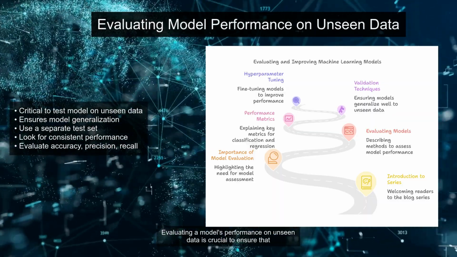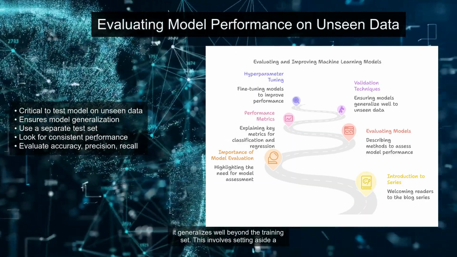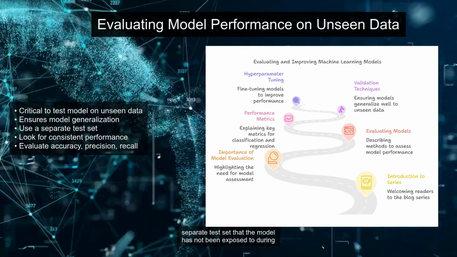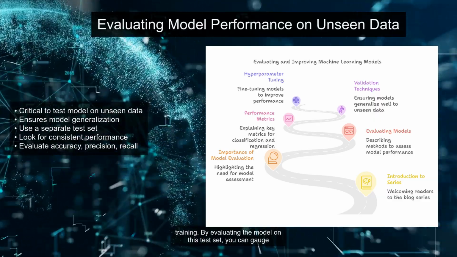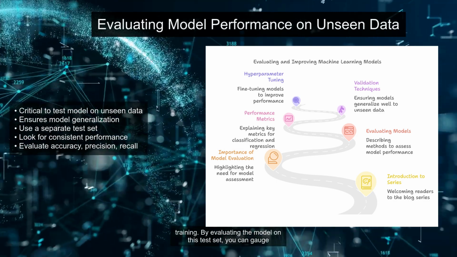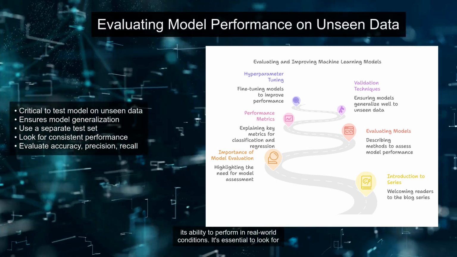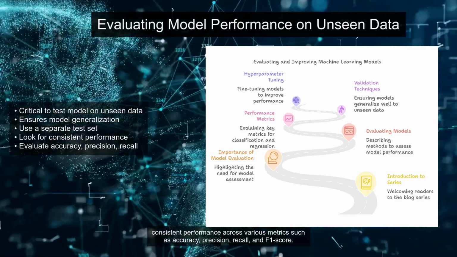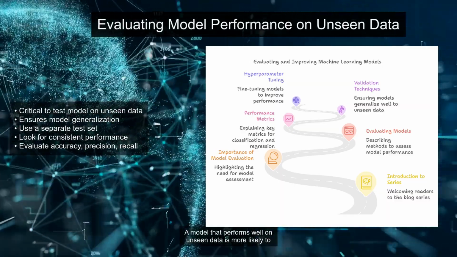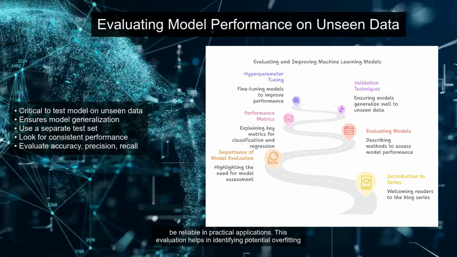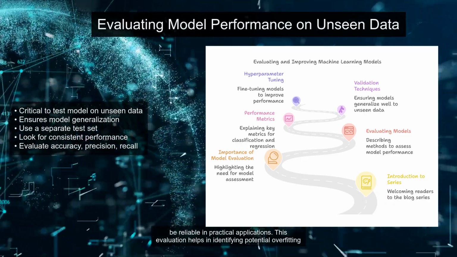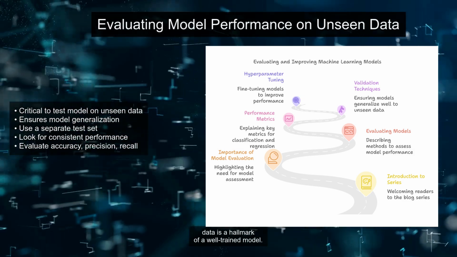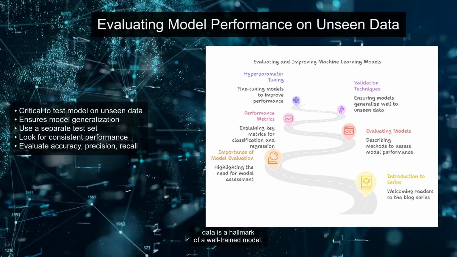Evaluating a model's performance on unseen data is crucial to ensure that it generalizes well beyond the training set. This involves setting aside a separate test set that the model has not been exposed to during training. By evaluating the model on this test set, you can gauge its ability to perform in real-world conditions. It's essential to look for consistent performance across various metrics such as accuracy, precision, recall, and F1 score. A model that performs well on unseen data is more likely to be reliable in practical applications. This evaluation helps in identifying potential overfitting and confirms the model's robustness and generalization capabilities. Consistent performance on unseen data is a hallmark of a well-trained model.